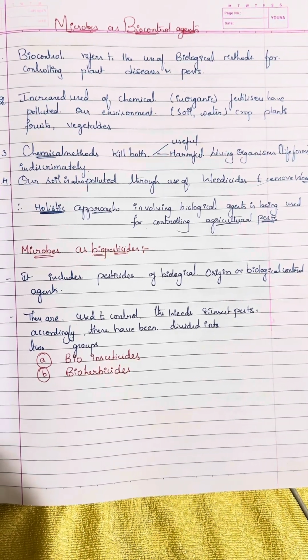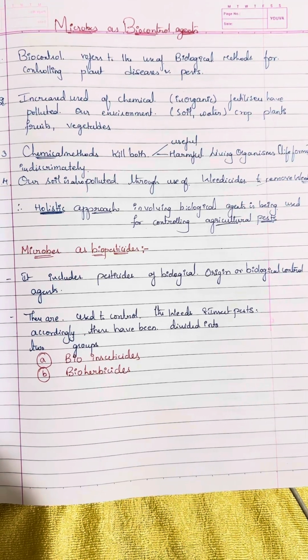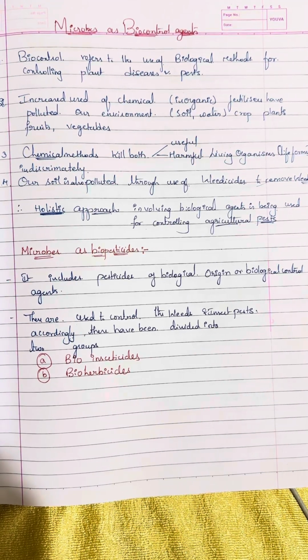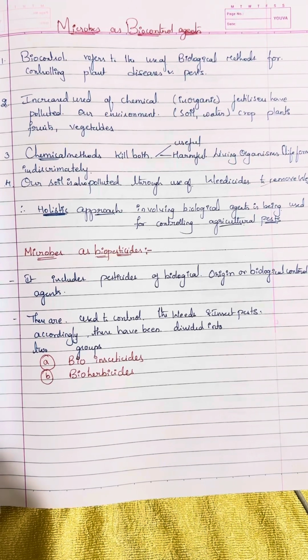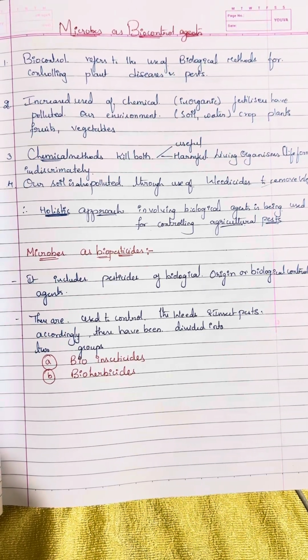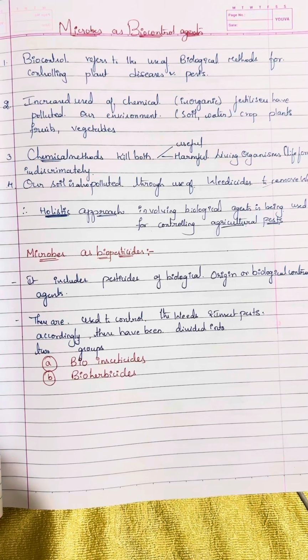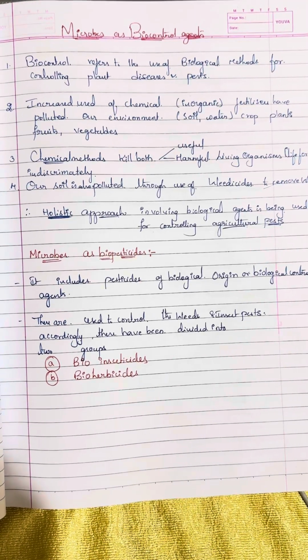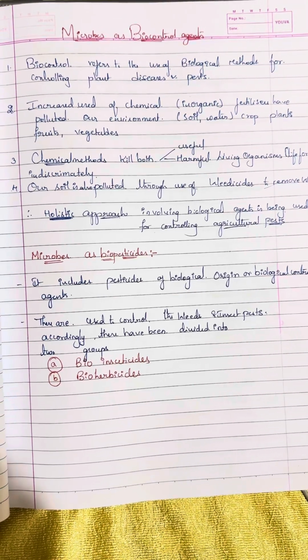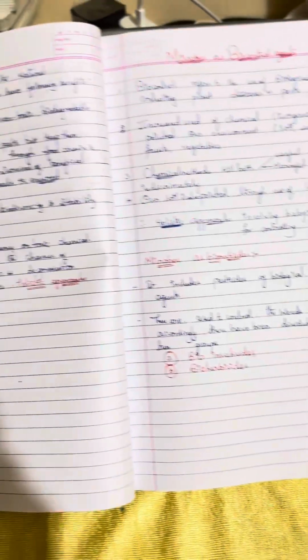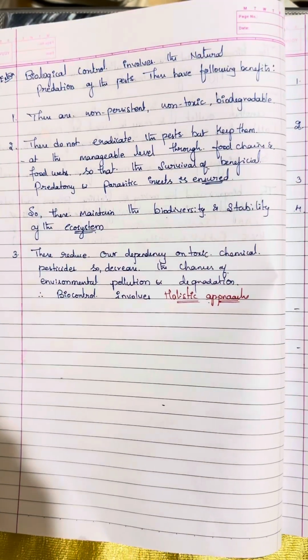Microbes as biopesticides. It includes pesticides of biological origin or biological control agents. These are used to control weeds and also insect pests. Accordingly, these have been divided into two groups, bioinsecticides and bioherbicides. Biological control involves natural predation of the pest.